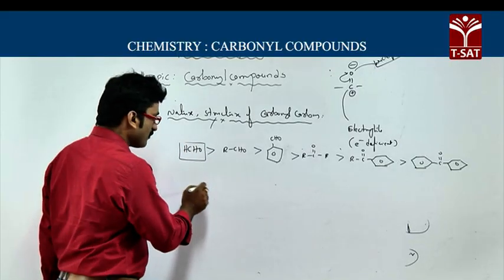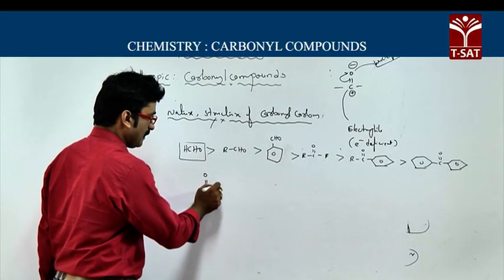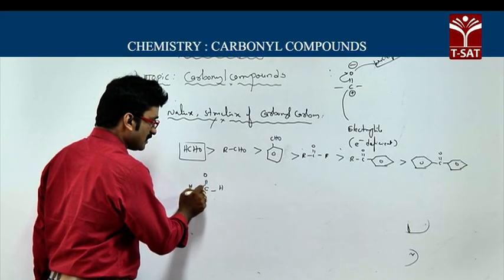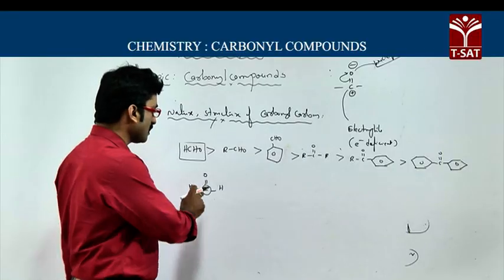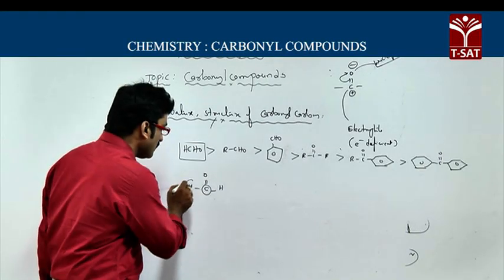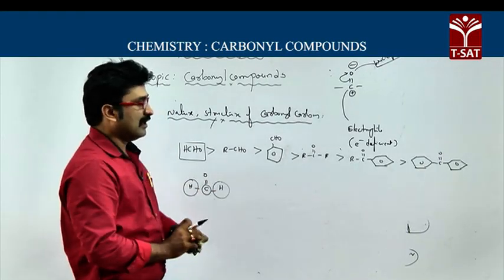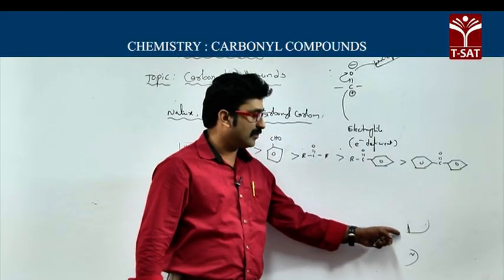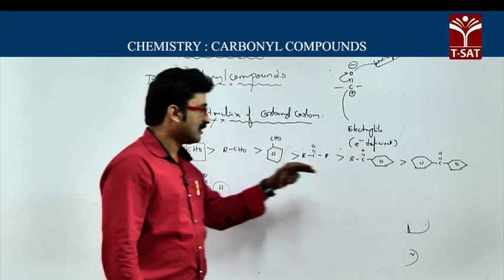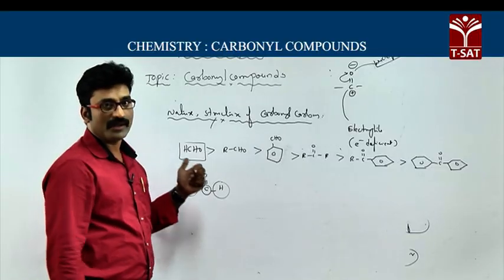Why? Because in formaldehyde, the electronic factor is more, the magnitude of positive charge is more on the carbonyl carbon, and steric crowding is very less. You know that if the electronic factor is more and steric hindrance is less, then that carbonyl compound will have more reactivity.